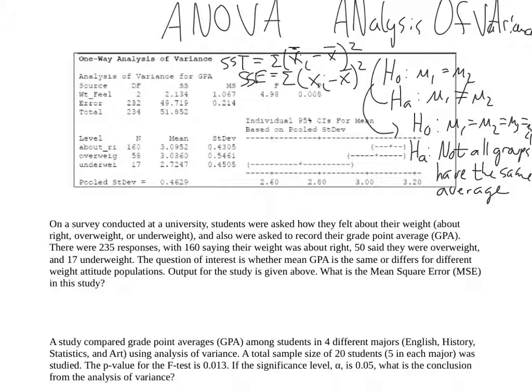It's similar to z, but it follows a very differently shaped distribution. The distribution for F looks a little bit crazier. It looks kind of like that. But that's a rough sketch. Don't worry about it. But this value comes from taking the mean squared treatment and dividing by the mean squared error. So if I divide 1.067 by 0.214, I get 4.98.